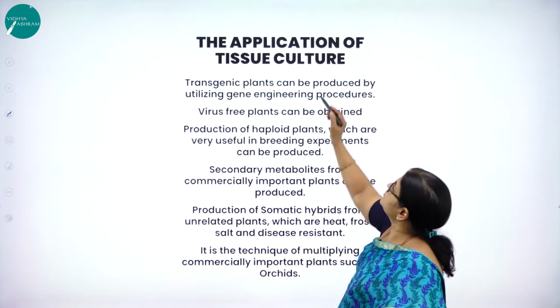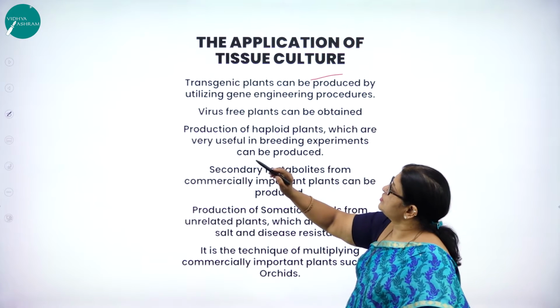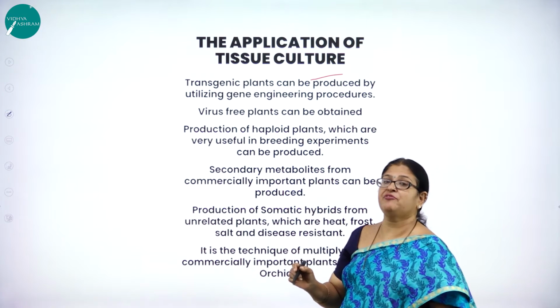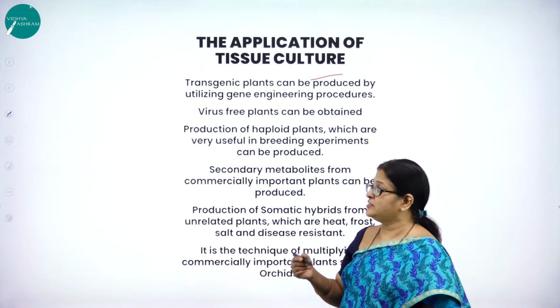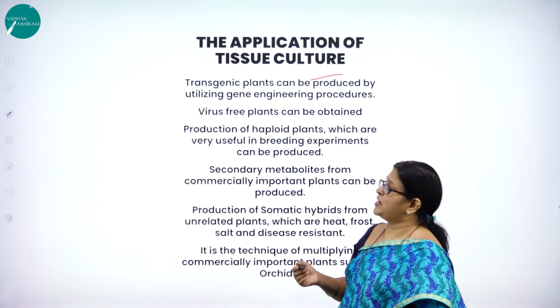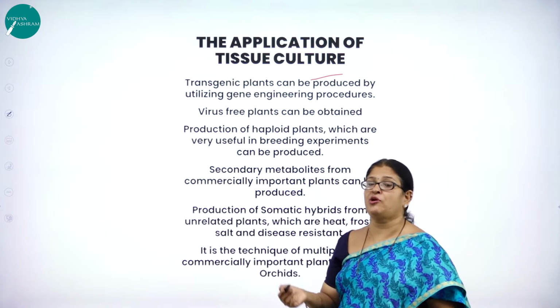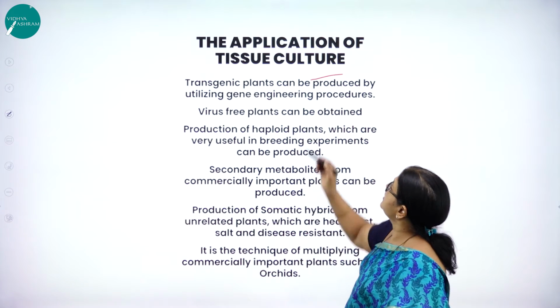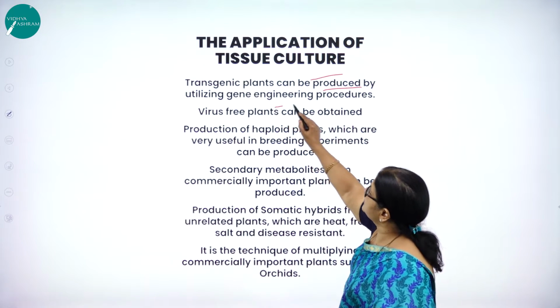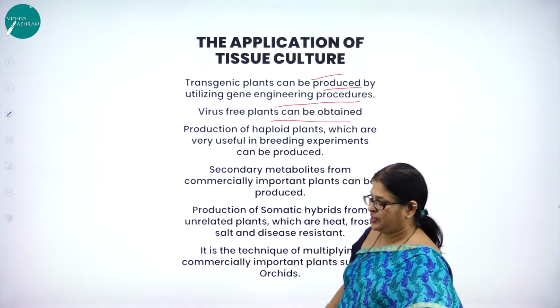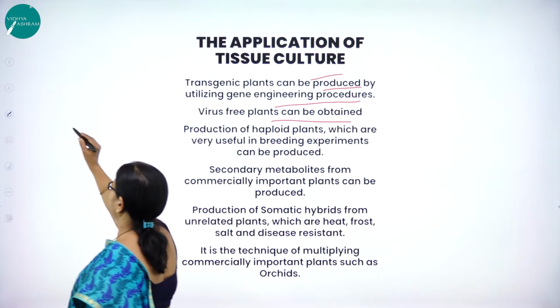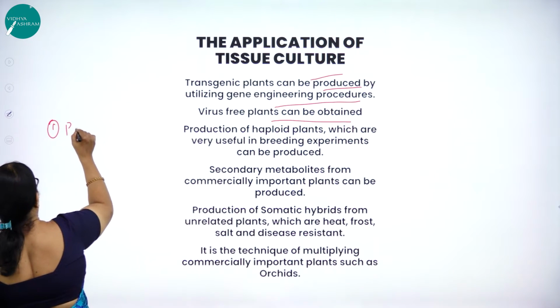Moving on to the application of tissue culture. So transgenic plants, the very word itself, genetically modified plants are called as what? They are called as transgenic plants. What are transgenic plants? Genetically modified plants are called transgenic plants, and can be produced by utilizing genetic engineering procedures. Virus-free plants can be obtained. So let us classify them. First one is what?